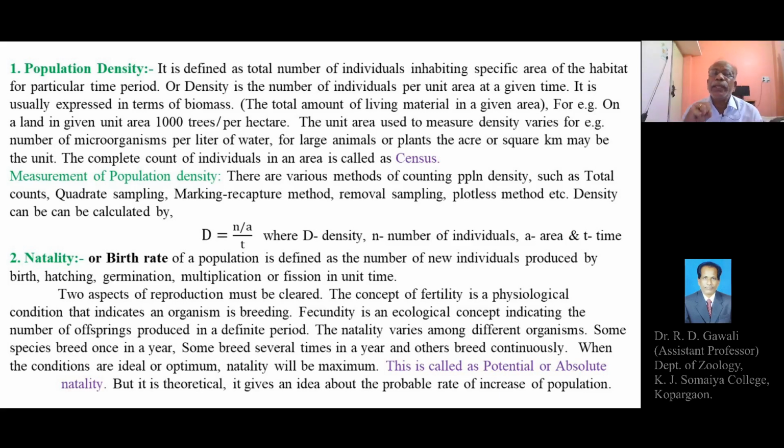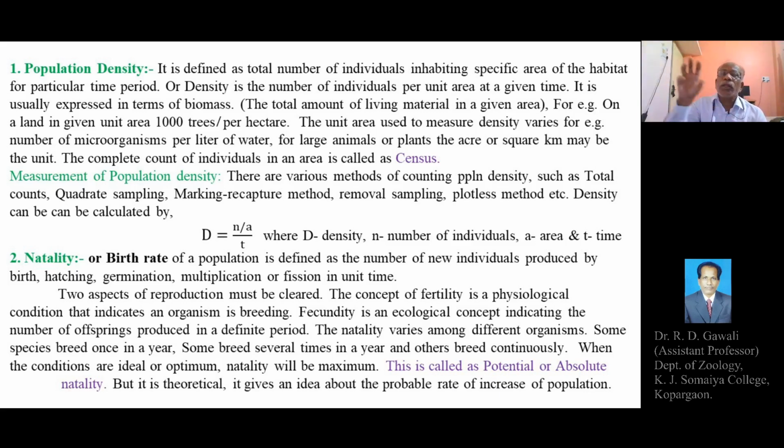Then quadrate sampling. Another method is quadrate sampling, meaning the sample quadrates. A quadrate may have various shapes. A quadrate may be square, rectangular, a circle, or a triangle. There are various shapes of quadrates which can be considered for the measurement or counting of the population density. That is called quadrate sampling, where there are several units.